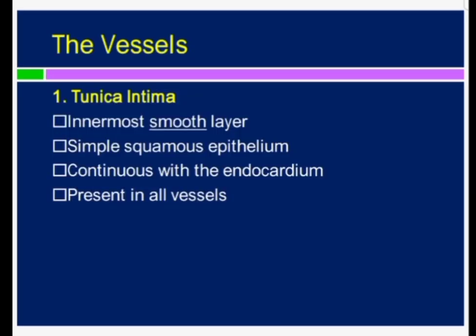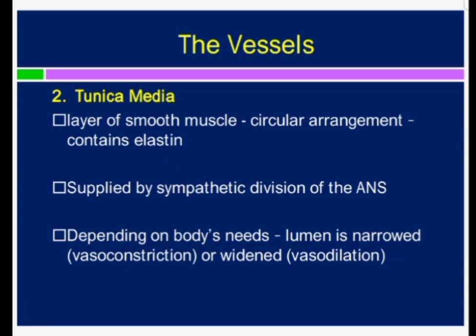So if we talk about the general structure of the blood vessels, the innermost layer is the tunica intima, and tunica intima consists of the simple squamous epithelium, that is endothelium. Then we have the subendothelial connective tissue layer, and then next is the internal elastic lamina.